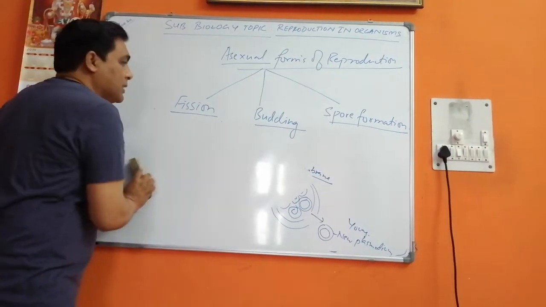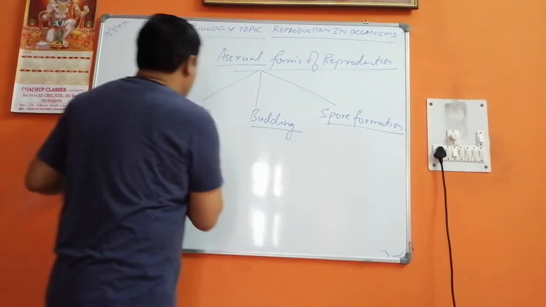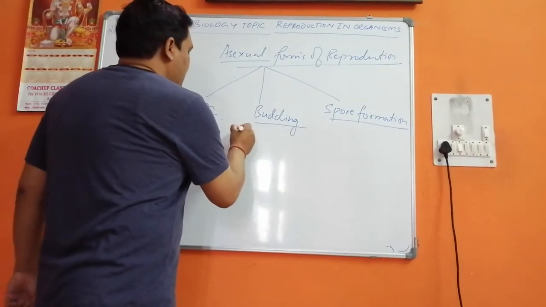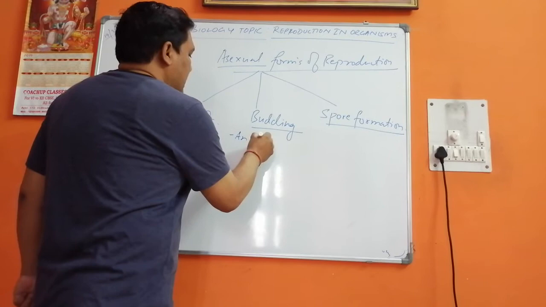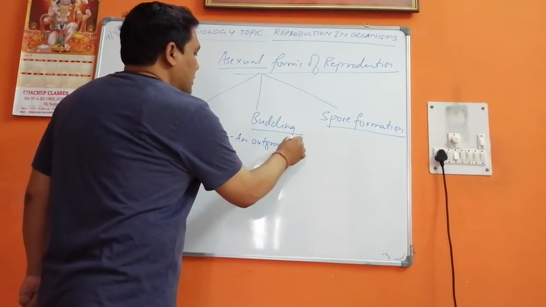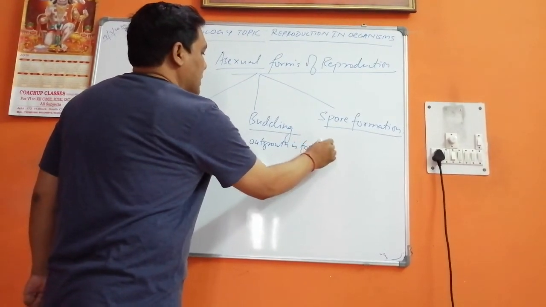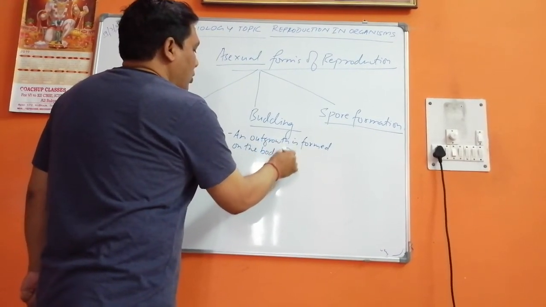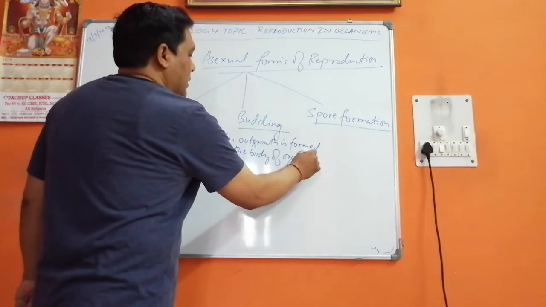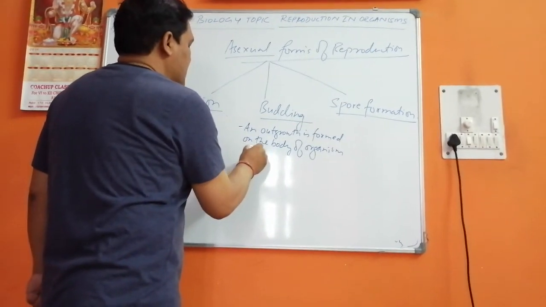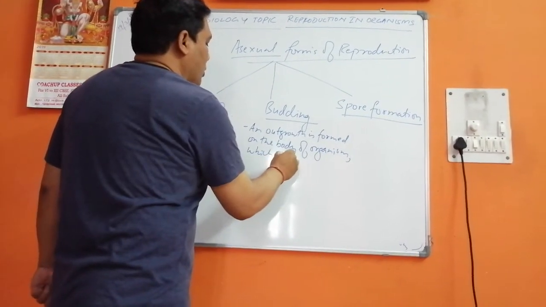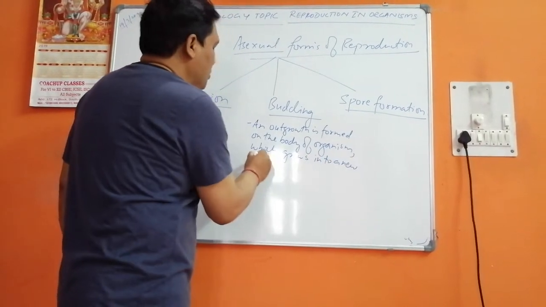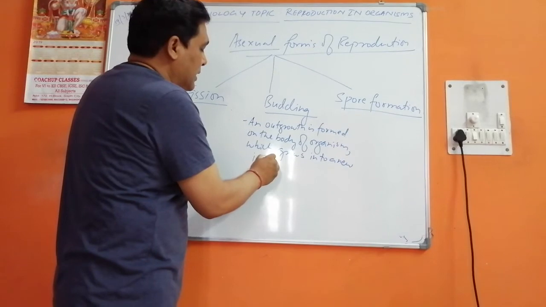Now let us come to the next part, that is budding. When we talk about budding, an outgrowth is formed on the body of the organism which grows into a new individual.